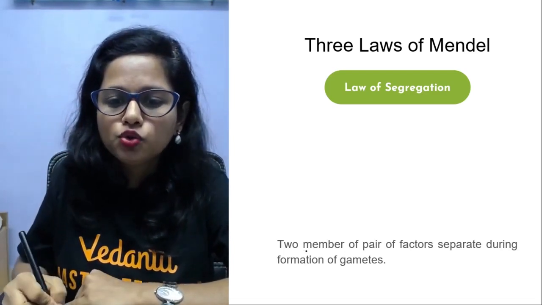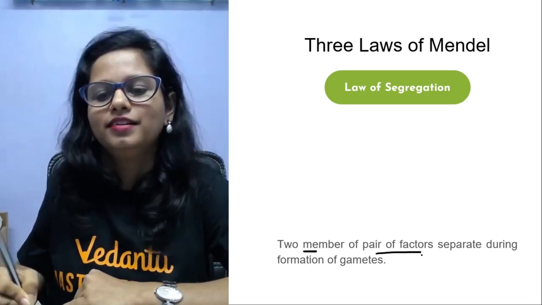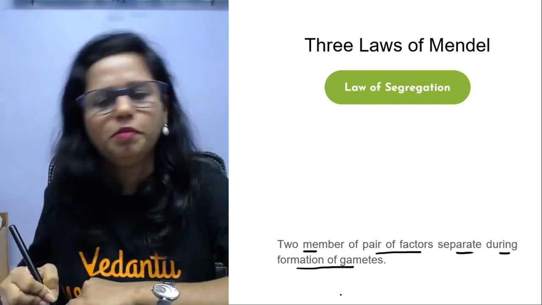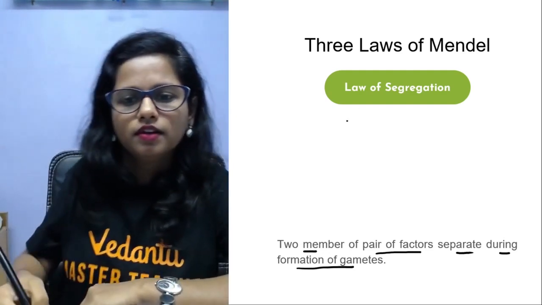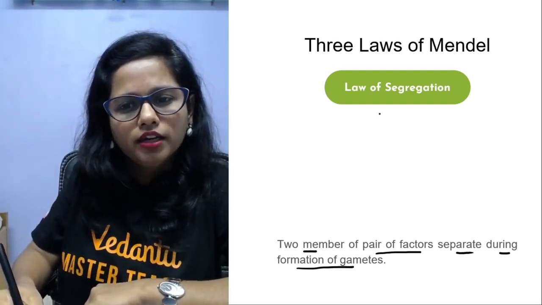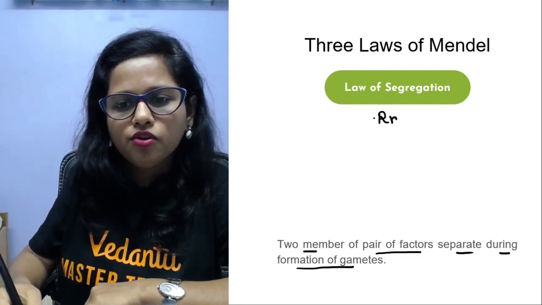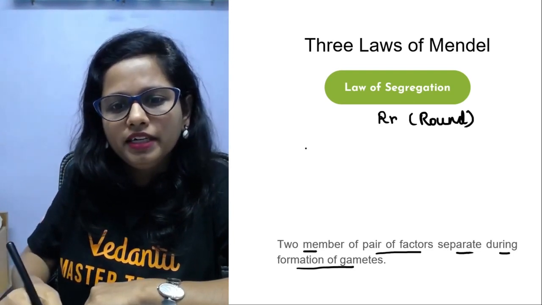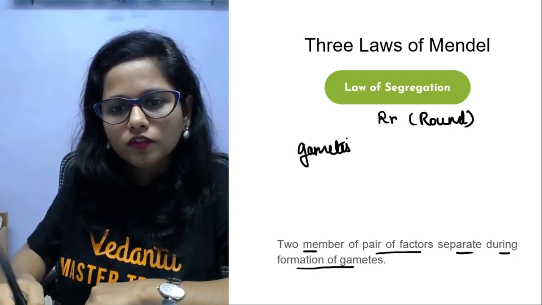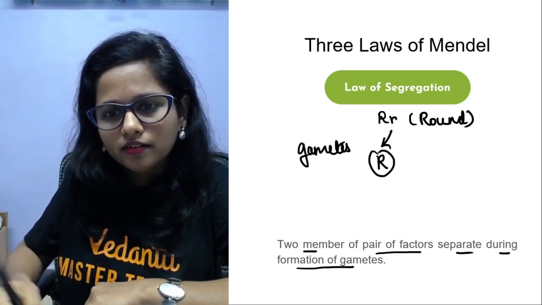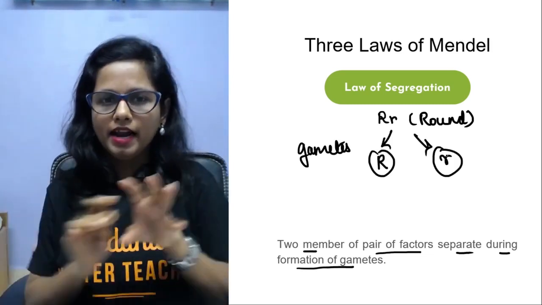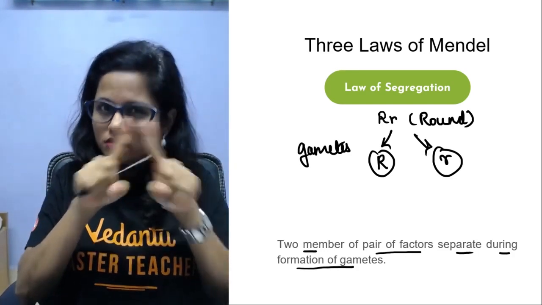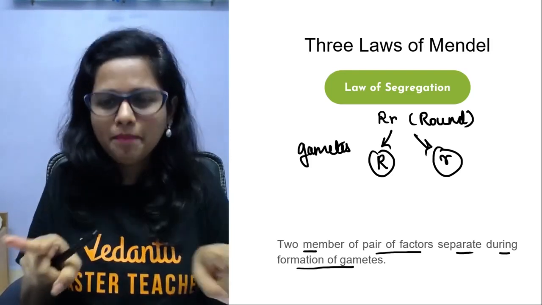It says the two members of a pair of factors separate during gamete formation. So, suppose a seed has the genotype capital R, small r. Of course, the seed is round, right? But when the gametes are formed, these two, capital R and small r, will separate, and two different gametes will be formed. Yes or no? So the factors, the genes, separate.